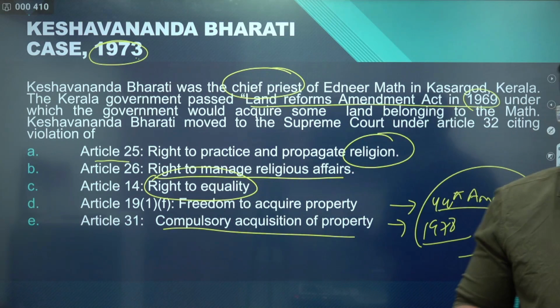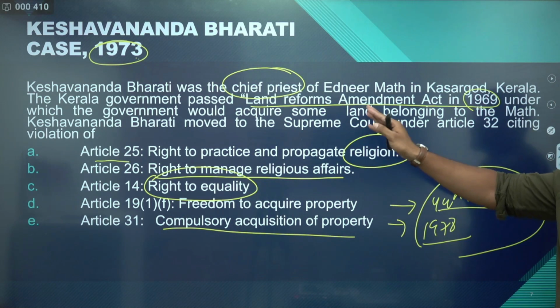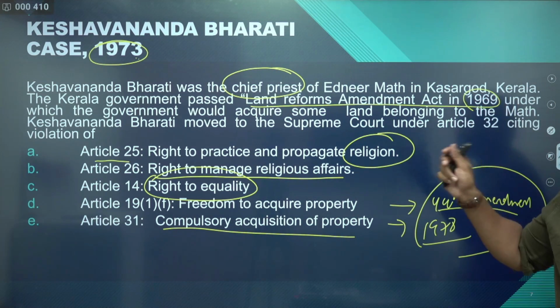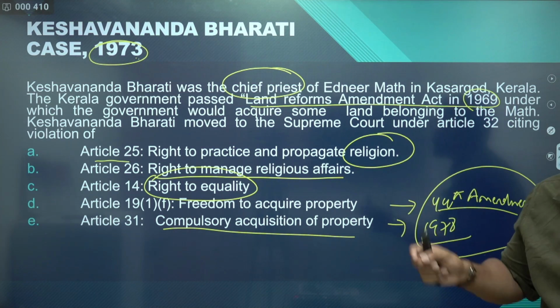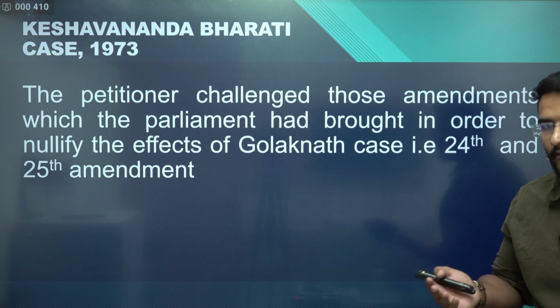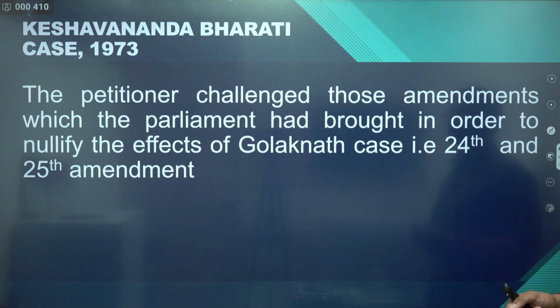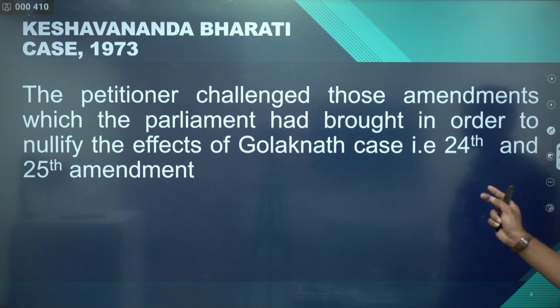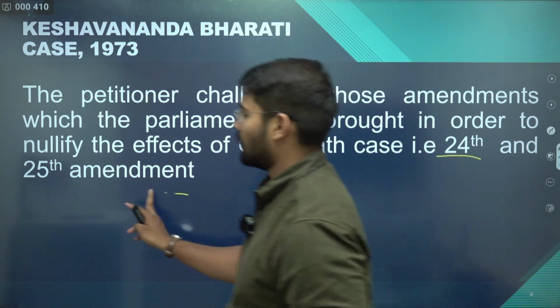So this law, the Land Reforms Amendment Act of 1969, must be struck down. This was a basic, brief overview of the case, and what was held in this case law we'll be dealing with. The petitioner challenged those amendments which the parliament had brought in order to nullify the effects of the Golaknath case, that is the 24th Amendment and 25th Amendment.